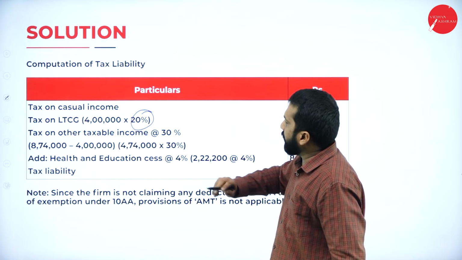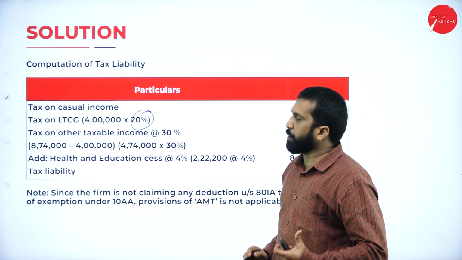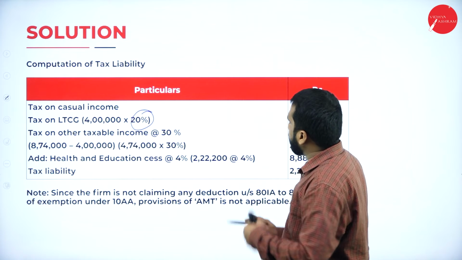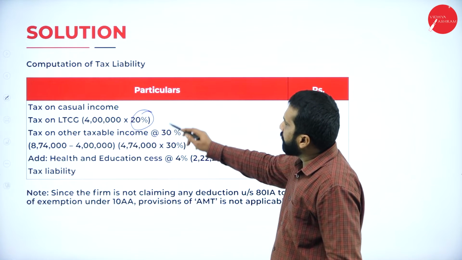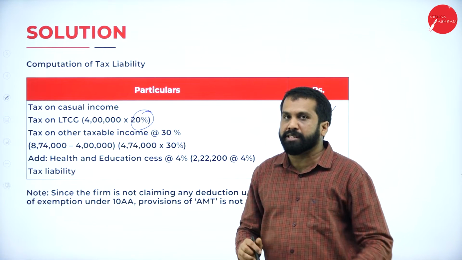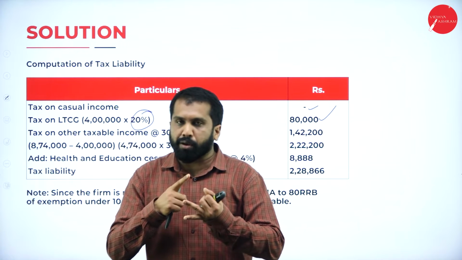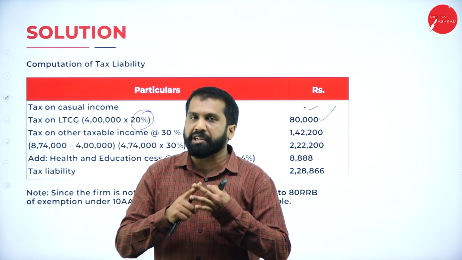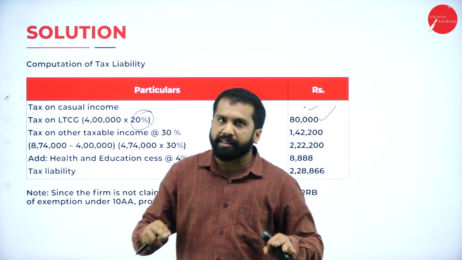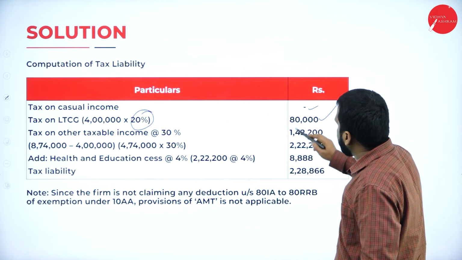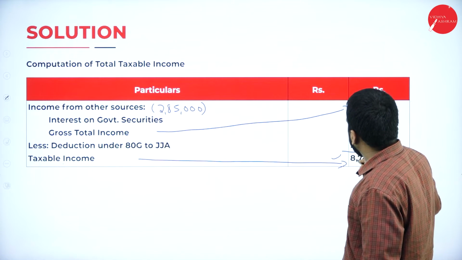So remaining, like you have your income from other source. Income from other source, if you calculate, is there anything like horse race, crossword puzzle, lottery income? Is there anywhere? Nothing. Then, 8,74,000 you had.